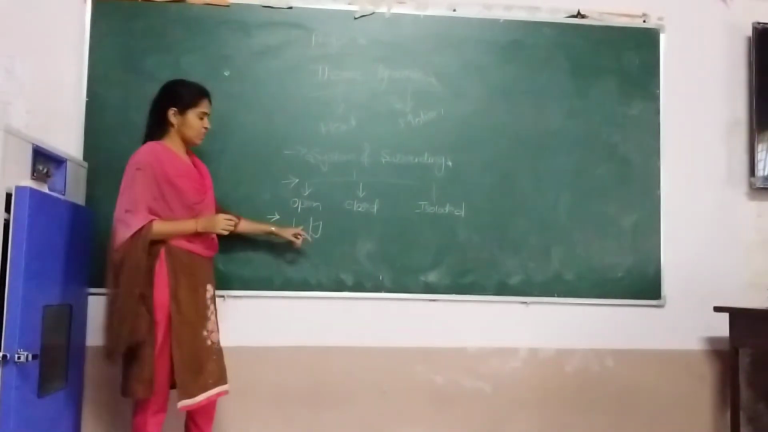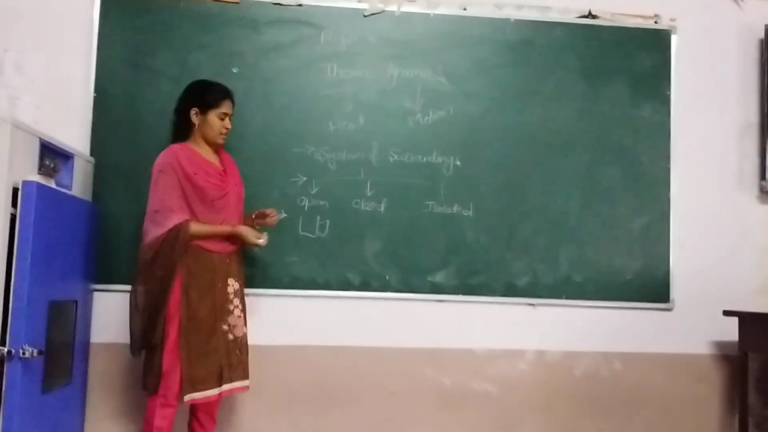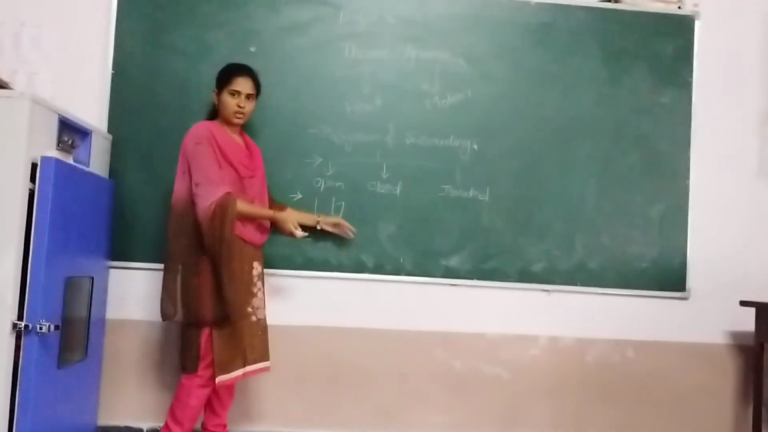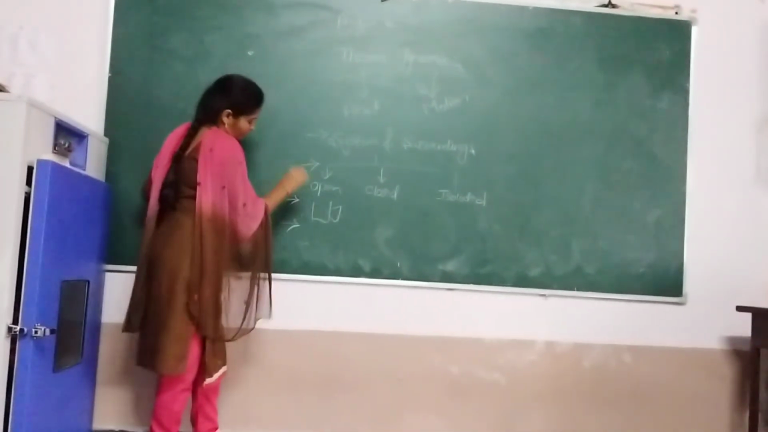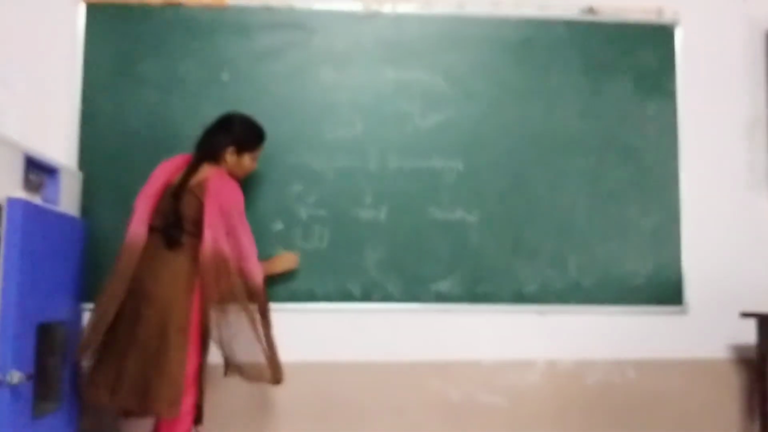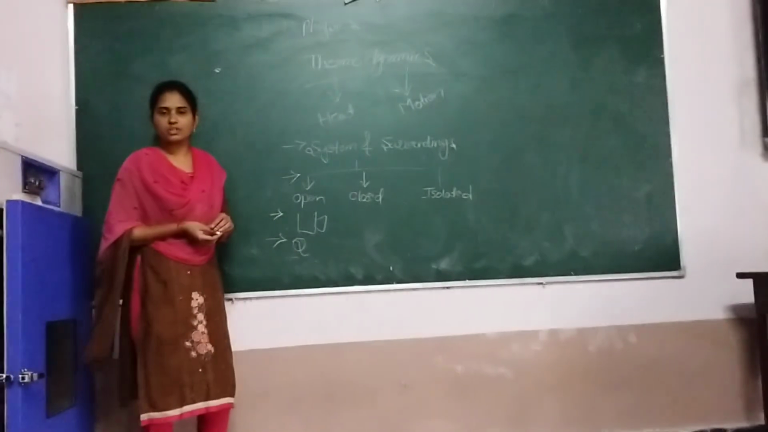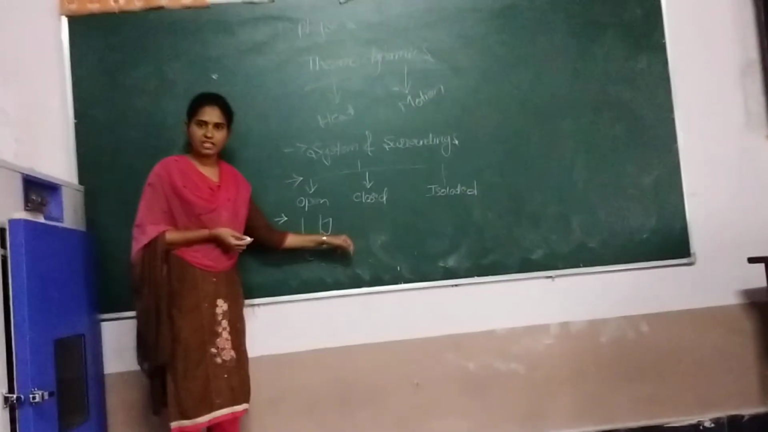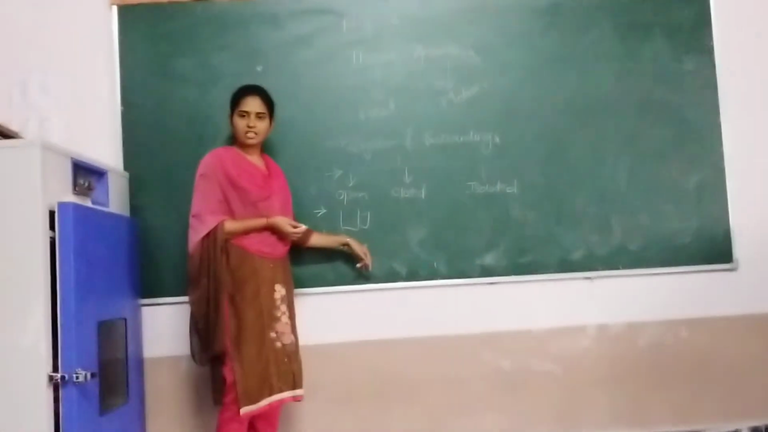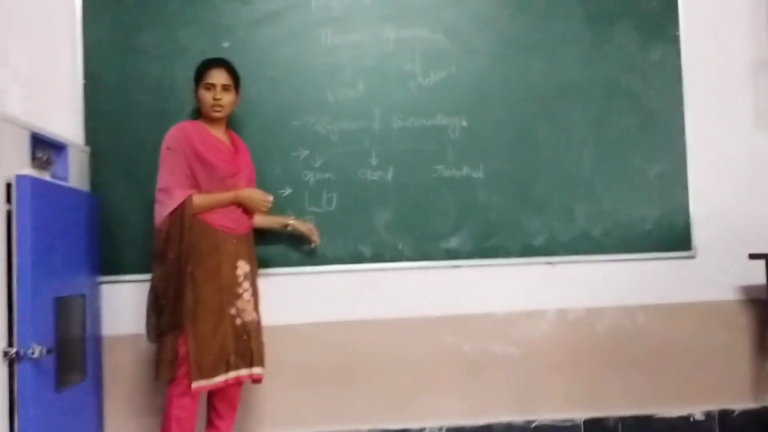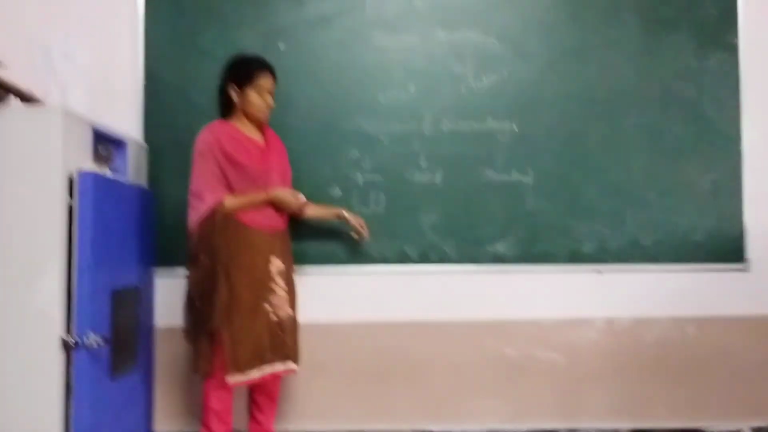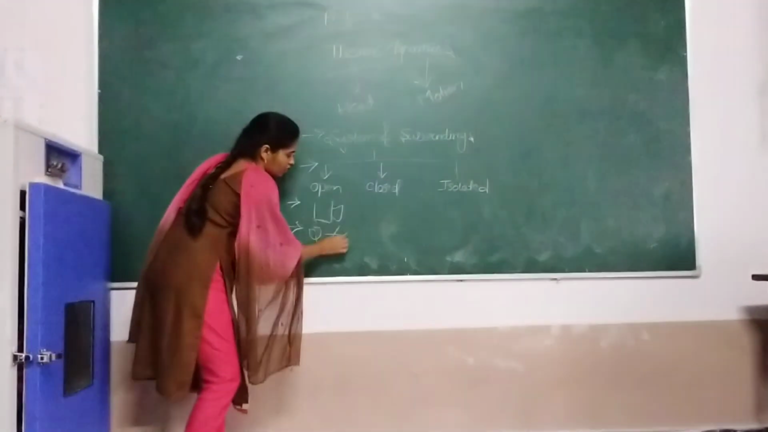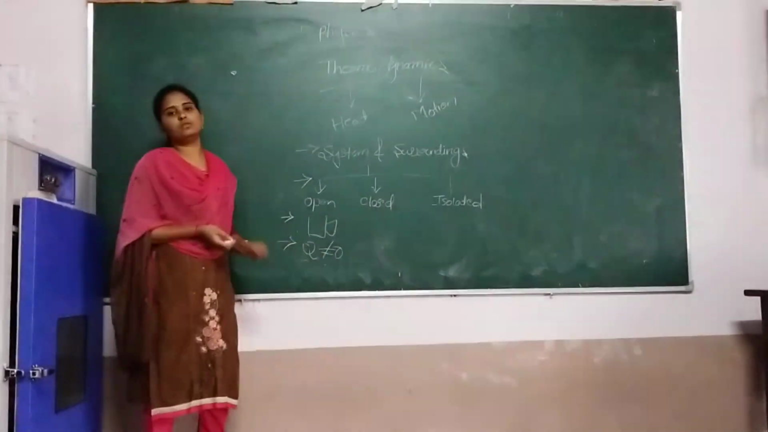So in open system, the heat energy is not constant. Heat is transferred from one place to another, from system to surroundings. Let us assume heat energy is Q. In open system heat is transferred, right? So Q is not constant, Q changes. So Q is not equal to 0.